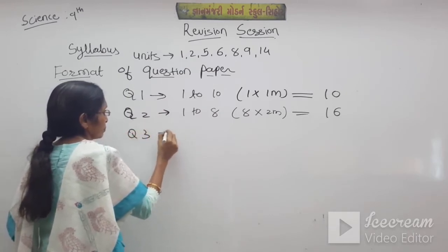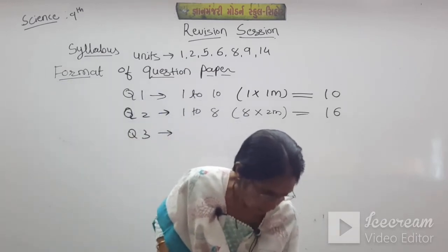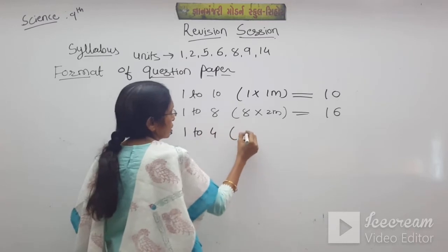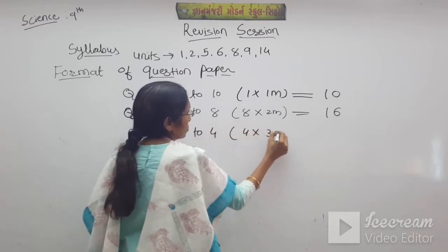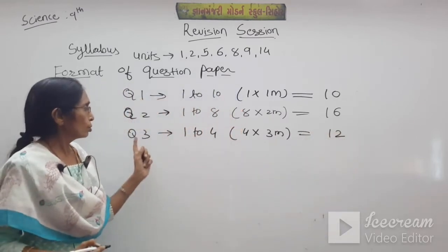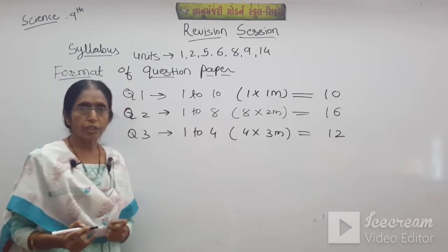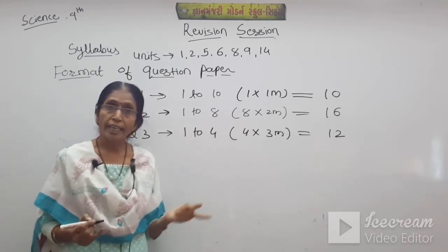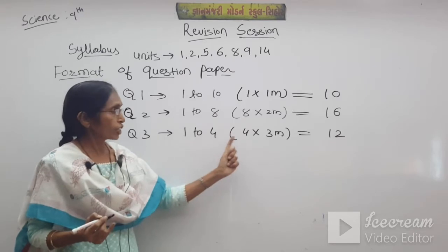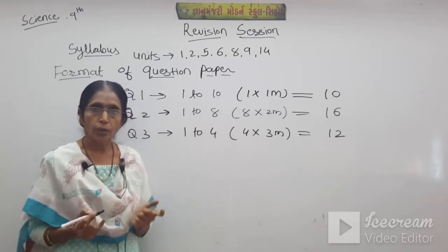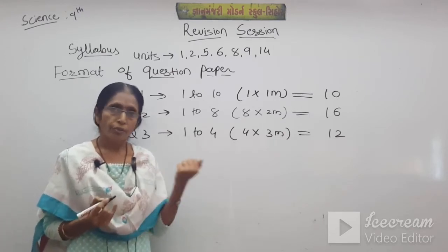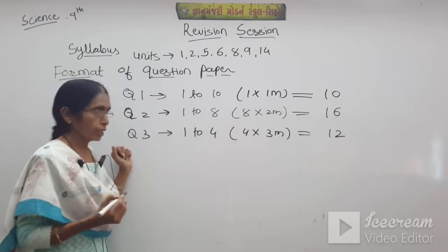Okay, now question number 3. There are 4 questions, 4 into 3 marks, meaning a total of 12 marks. So in question number 3, 1 to 4 questions are there. Here also you will find internal options, some descriptive type questions, and each carries 3 marks. Also students, the blueprint is already given to you, so accordingly you have to learn for question number 3.